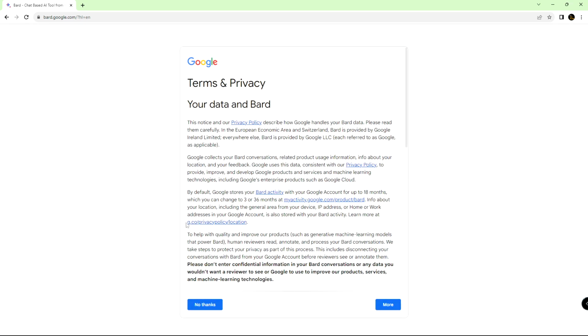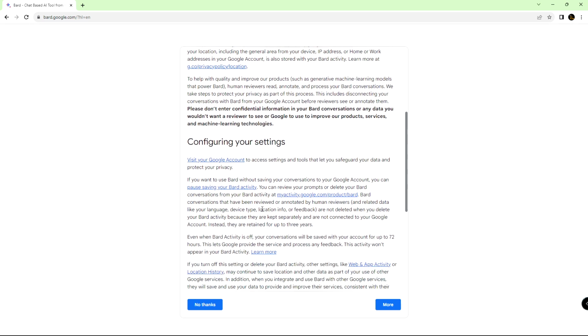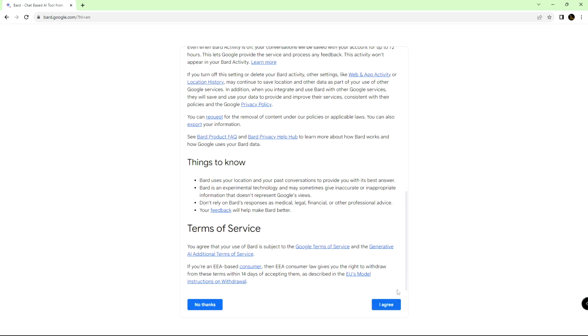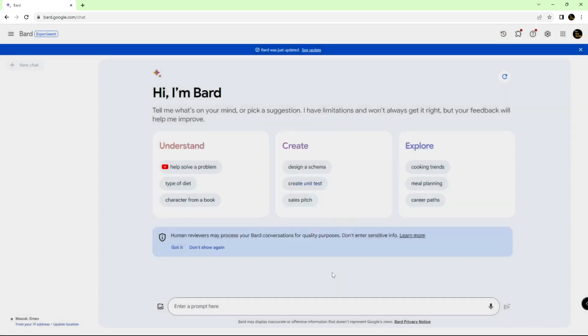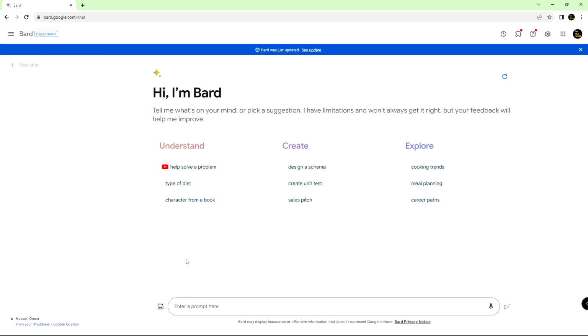The Terms and Privacy warning appears. Read it carefully and click the button. I will click I agree. When you're finished, the pop-up will appear, saying Bard is still in experiment so there might be a mistake. But that's not a problem for me, so I'll click this checkbox and press continue. For last, a small box will appear. I will just press got it. Now we are all set to use Bard.